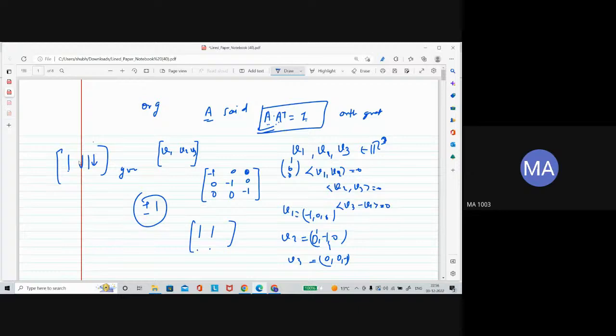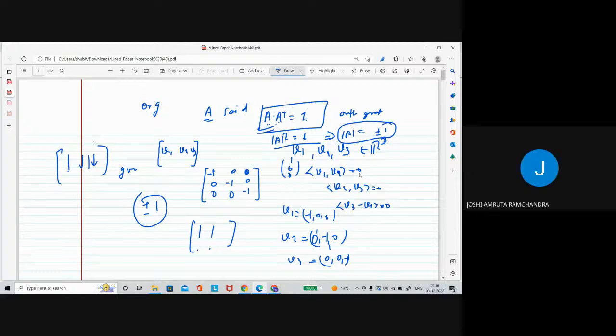And if this is satisfied, now find the determinant of both sides. What will happen? This will be determinant of A squared is equal to determinant of identity, which is 1, right? If you solve this equation, determinant of A is equal to plus or minus 1.